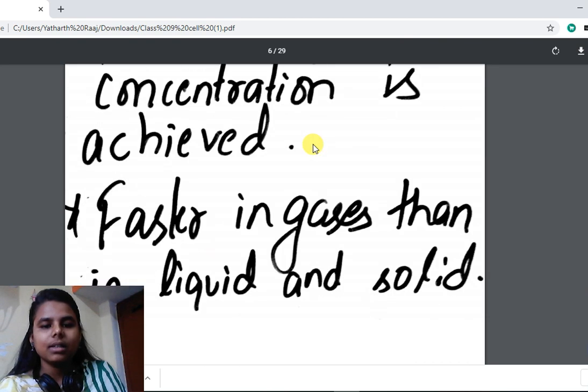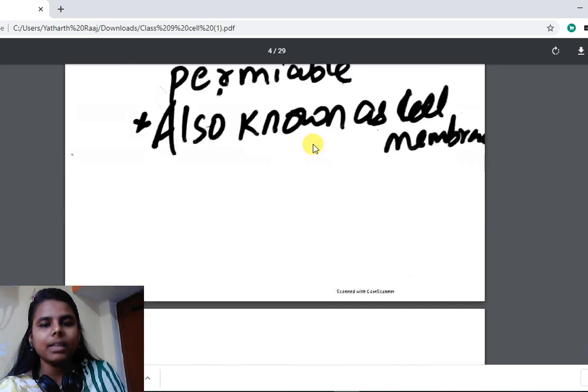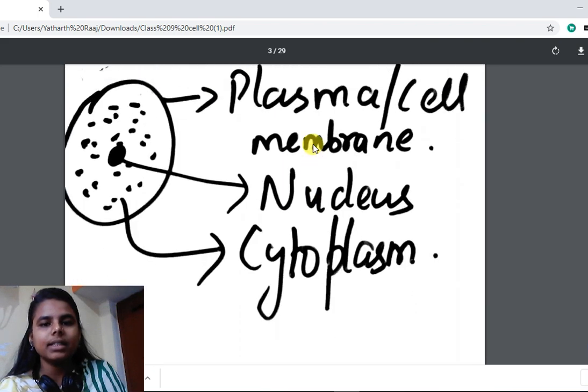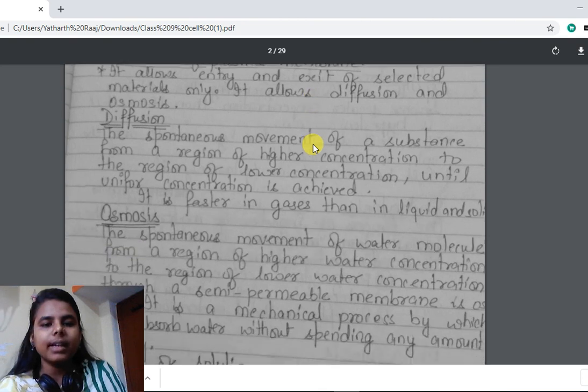So what is the function of plasma membrane? Function of plasma membrane is that it allows entry and exit of selected materials only. It helps in osmosis and diffusion. So what is diffusion? Diffusion is the spontaneous movement of a substance from region of higher concentration to region of lower concentration. Means movement of any substance from higher concentration to lower concentration until uniform concentration is achieved is called